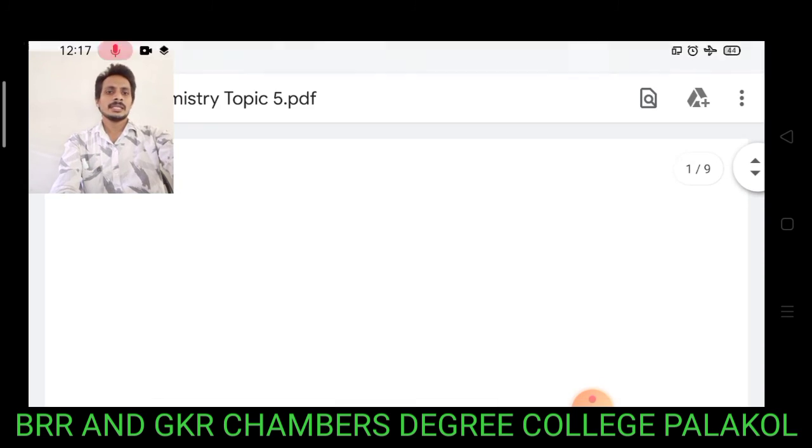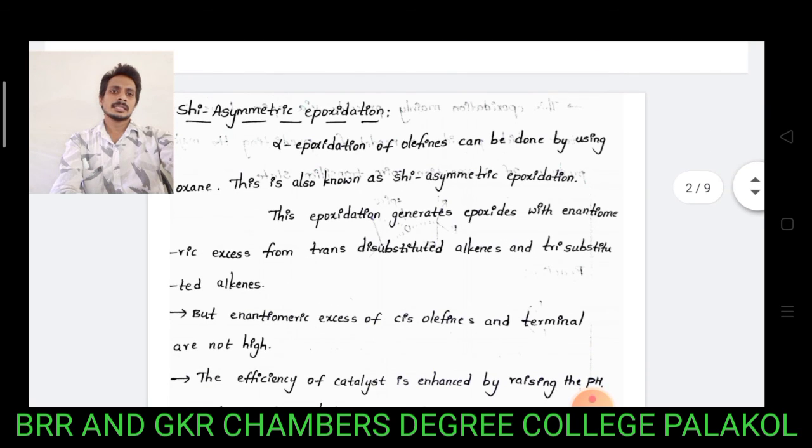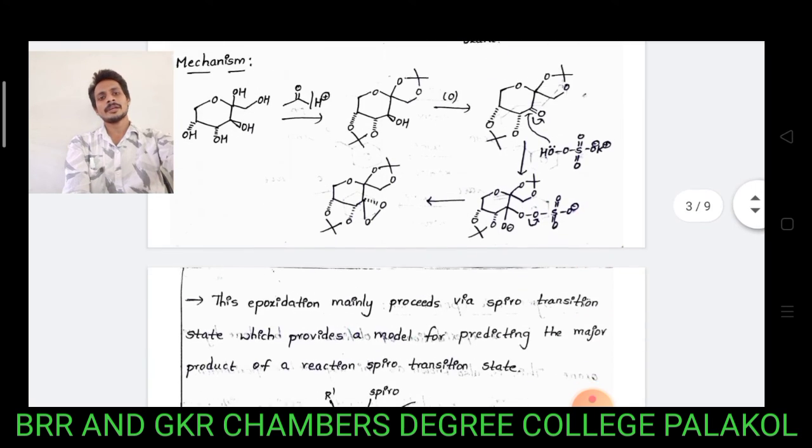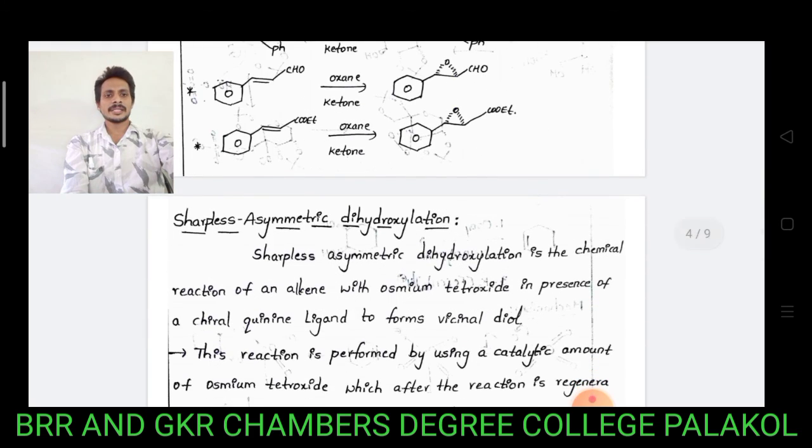In this session, I am discussing the Sharpless asymmetric epoxidation reaction. It is used for epoxidation of unfunctionalized alkene systems to produce only alpha epoxides. Next topic is the Sharpless asymmetric dihydroxylation reaction.